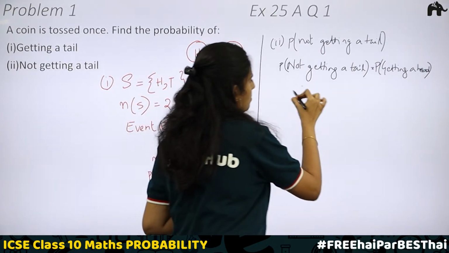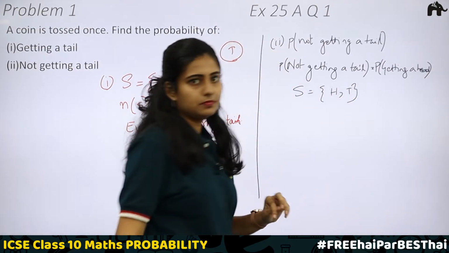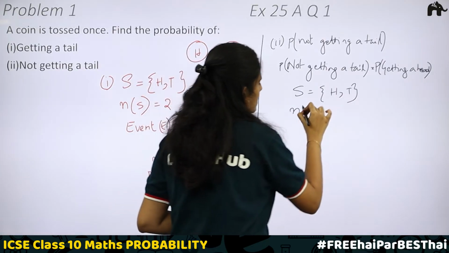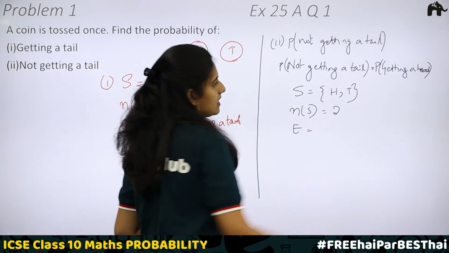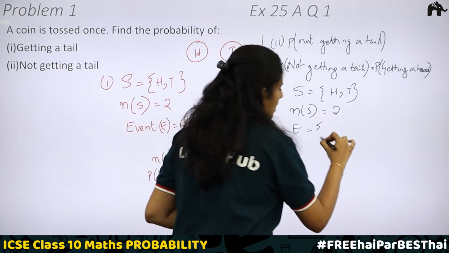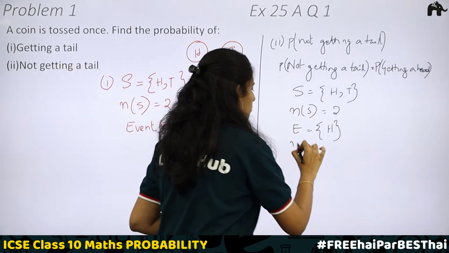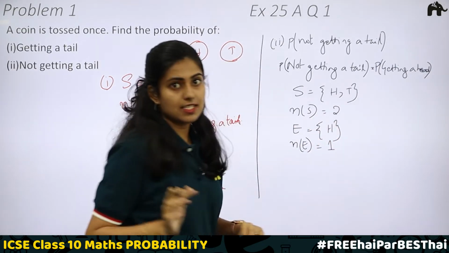Here again the sample space includes head and tail. Now n of s is again the same, that is 2. The event is not getting a tail. How many outcomes will be there? Just head. If it is not tail, then it should be head. So what is n of e? n of e will be equal to 1. The only possible outcome is getting a head.